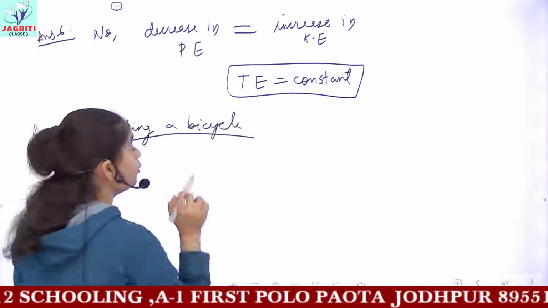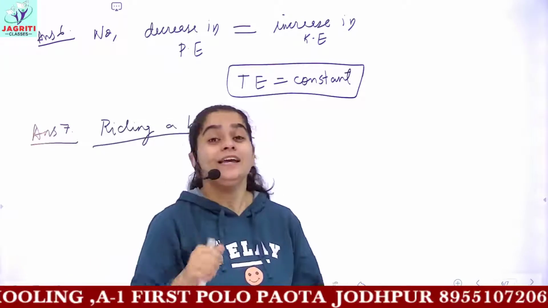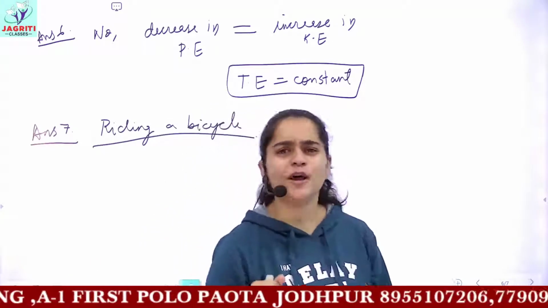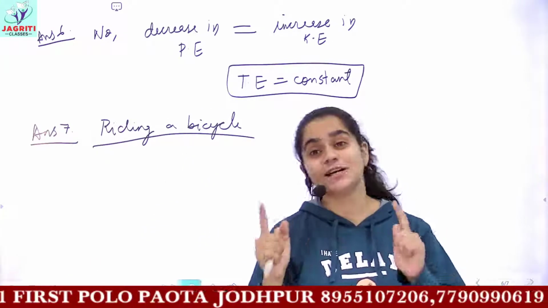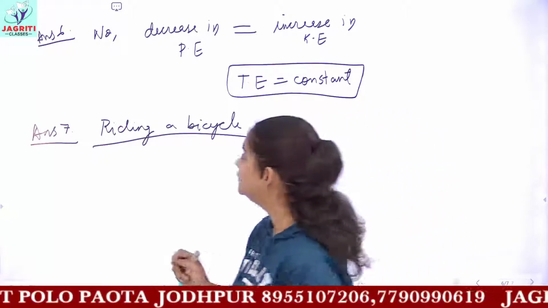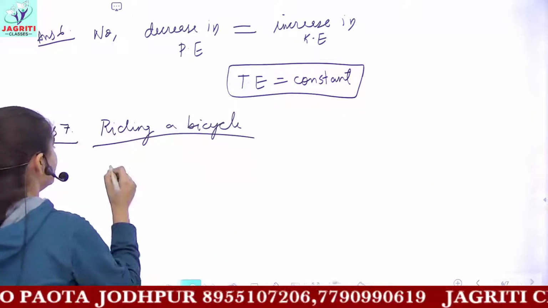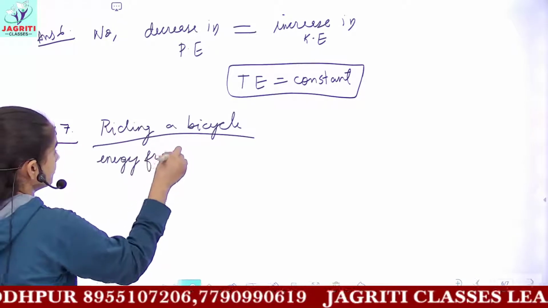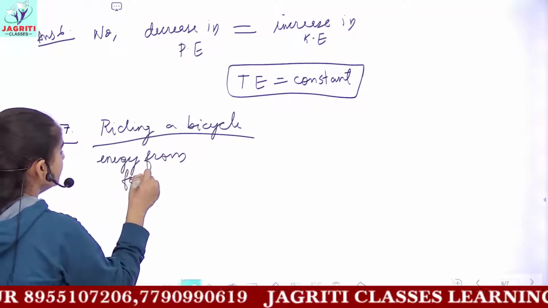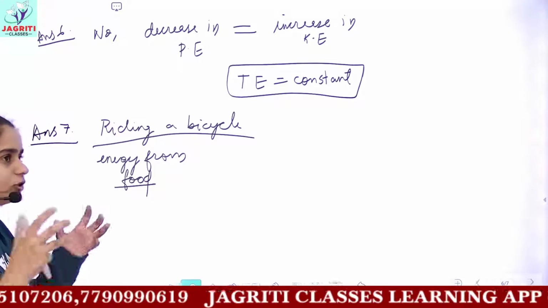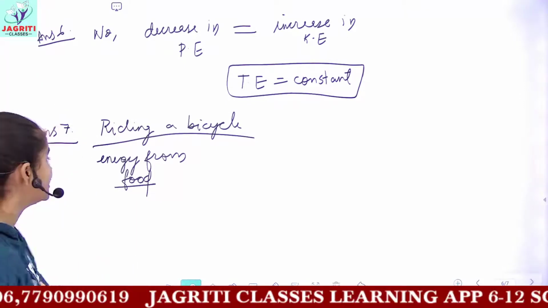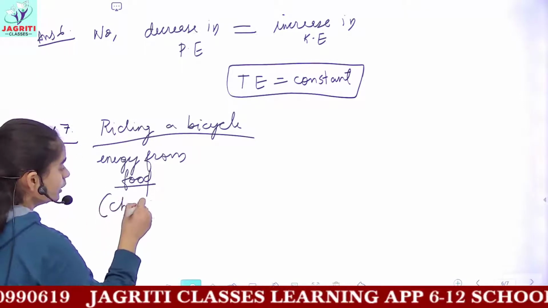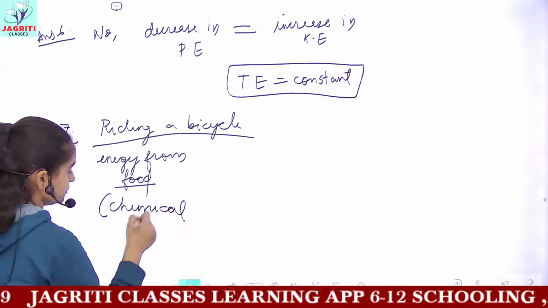You would only be able to ride the bicycle if you have power, that is, if you have energy. And this energy comes from the food we eat. So firstly you will be having energy from the food. And as food is composed of chemical substances, you can say that food contains chemical energy.